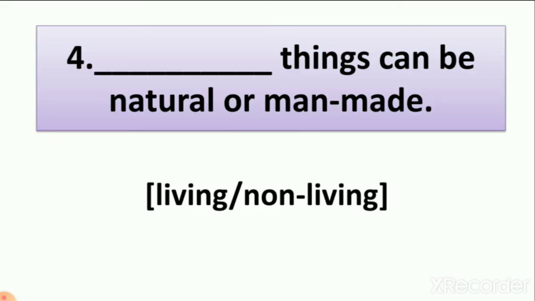Number 4. Dash things can be natural or man-made. So can living things be natural or man-made? No, because we cannot make living things. We only make non-living things. Non-living things like mountains and rivers are natural things, and non-living things like books and pens are made by men. So we write here non-living things can be natural or